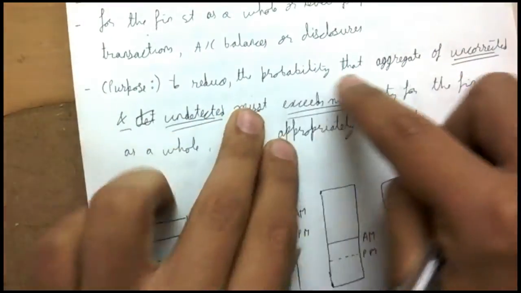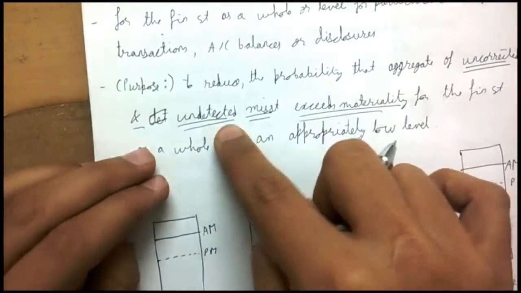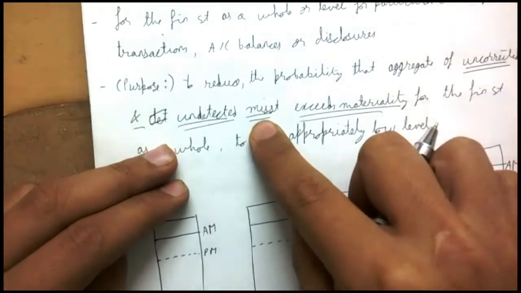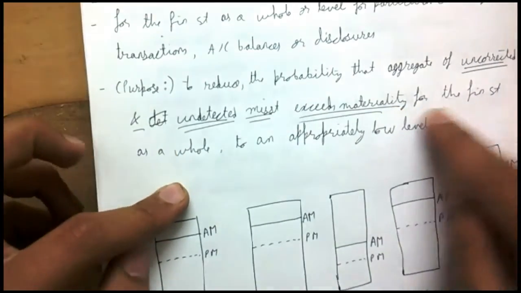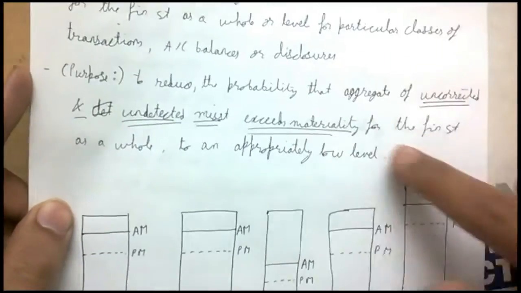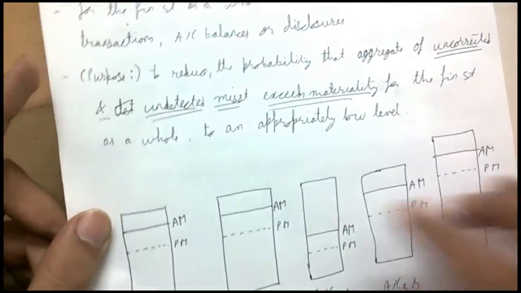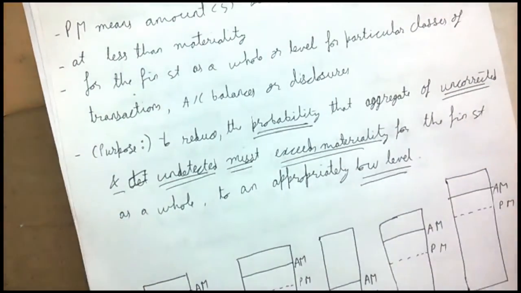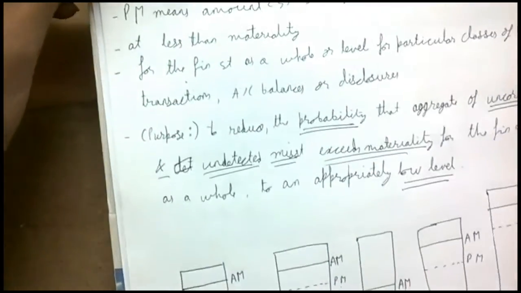So, to reduce the probability that the aggregate of uncorrected and undetected misstatements exceeds materiality, so as to avoid circumstances where misstatements exceed materiality for the financial statement as a whole, we ensure this kind of situation does not arise, to an appropriately low level. We are reducing the probability of such circumstances to a low level. This is the purpose of performance materiality.